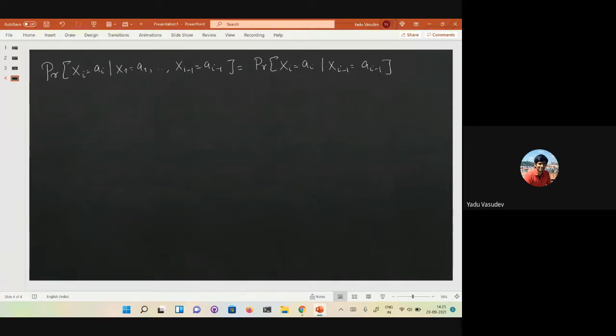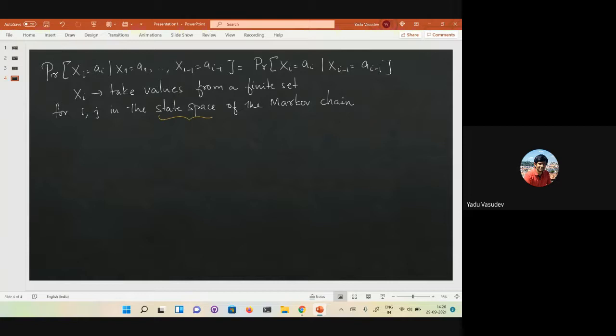You know that X_i is taking values from a finite set. So you can write, for i and j in the state space of the Markov chain. The state space is the set from where the random variables take value.